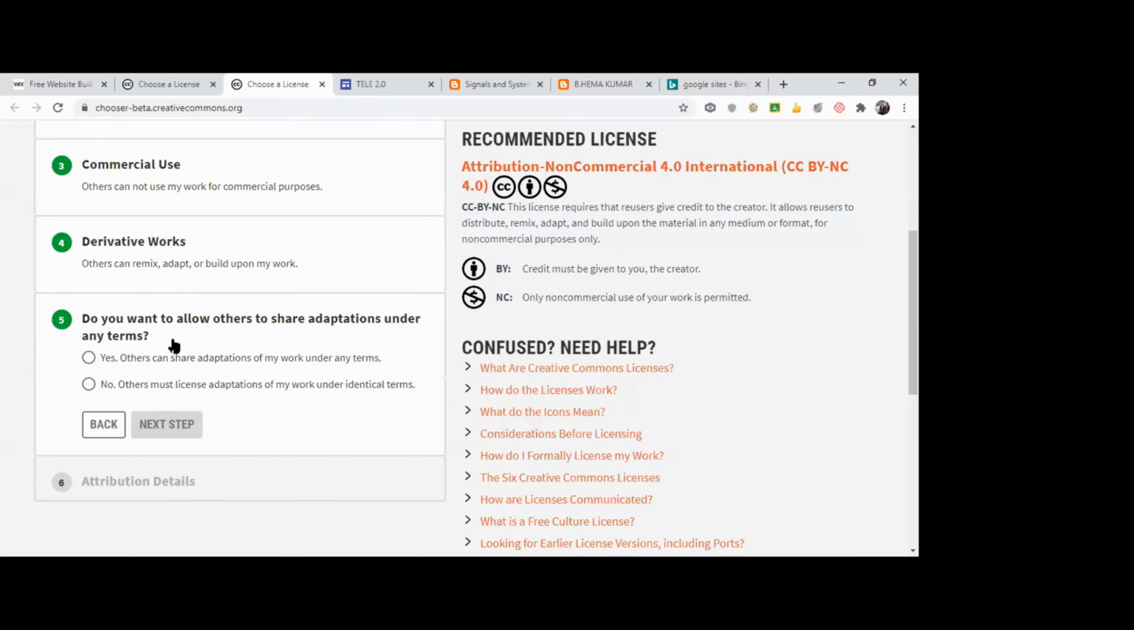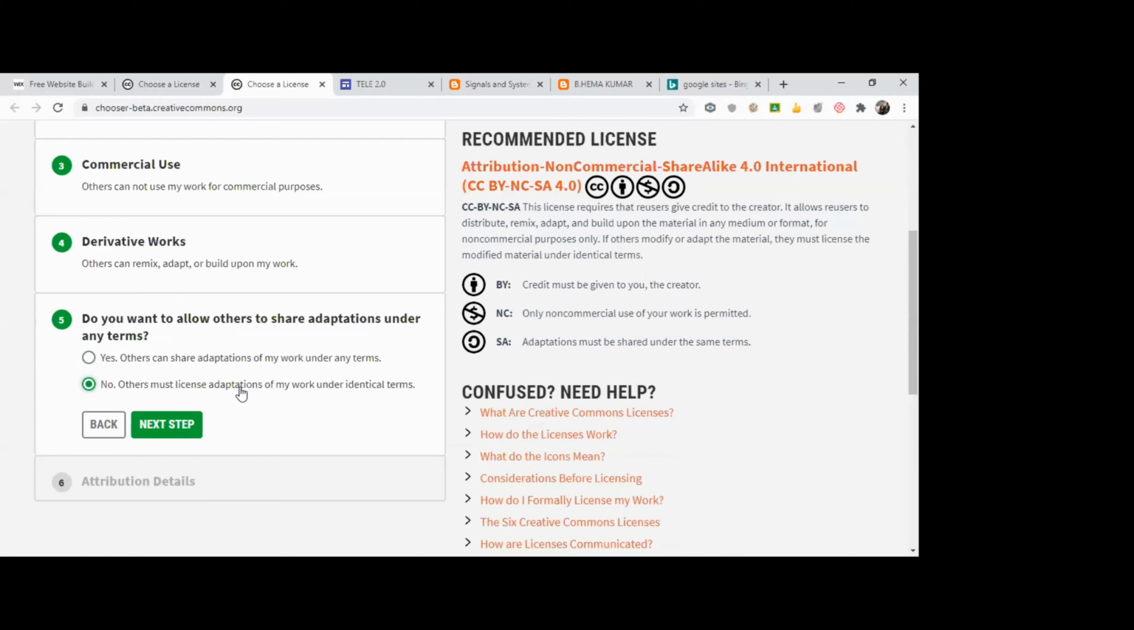Next step. Do you want to allow others to share adaptations under any terms? Okay. So others can share adaptations of my work under any terms, or under identical terms. Under identical terms means the same conditions. Suppose you are using it for a particular education purpose, they also should use it for education purpose, like that. Okay. So I'll just put under identical terms. Okay. Just I'll give next step.